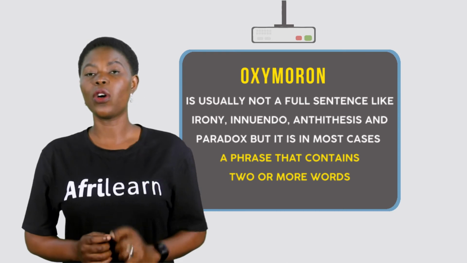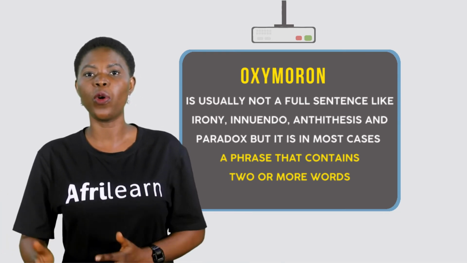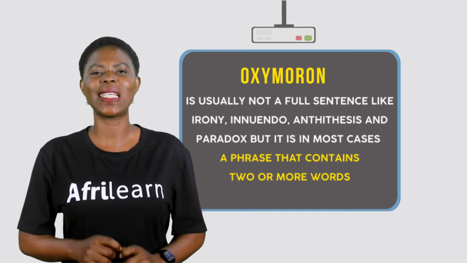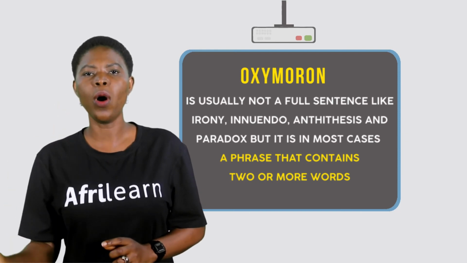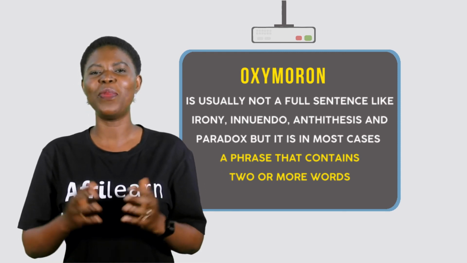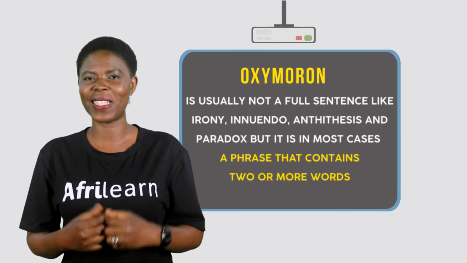Now, note that oxymeron is usually not a full sentence like irony, innuendo, antithesis, and paradox, but it is in most cases a phrase that contains two or more words. For you to be sure you have established understanding, please go over the video so that you can be sure you have understood today's class.